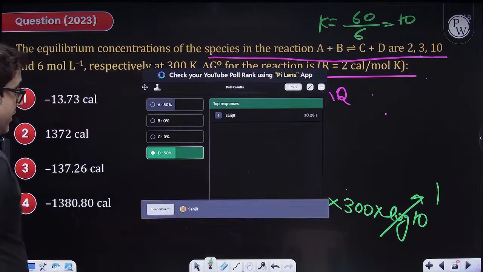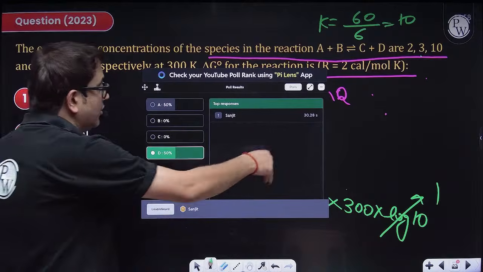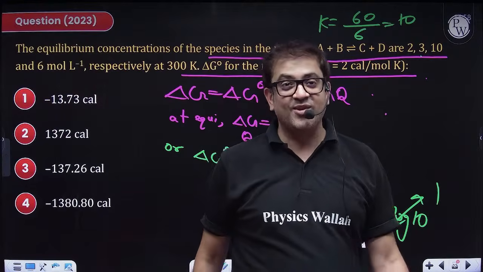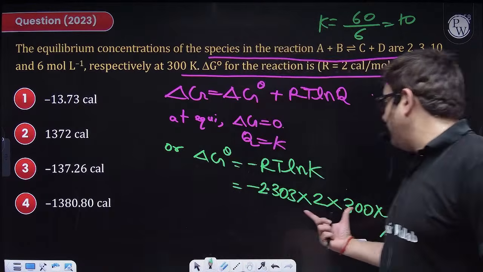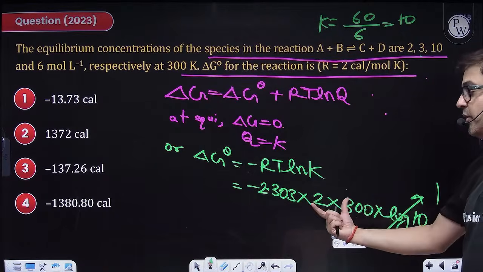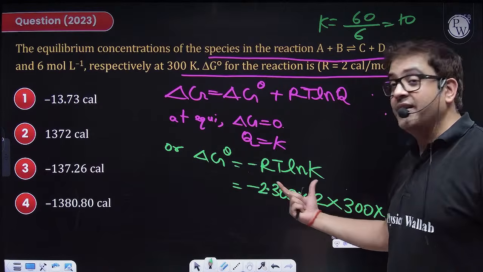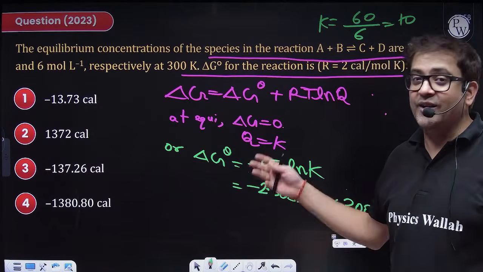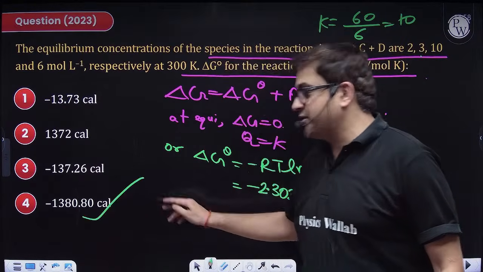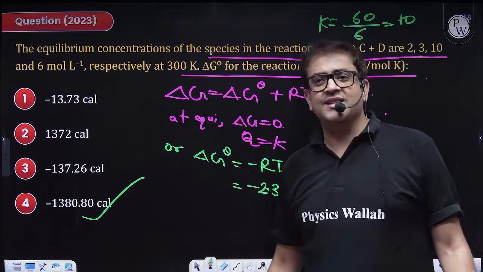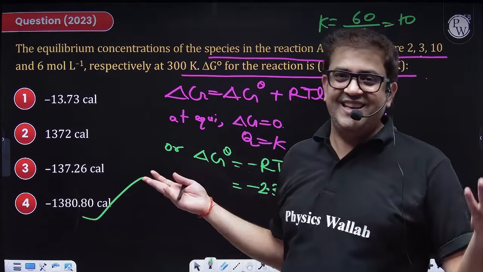But yes, here you can approximate. Sanjit, good beta, but here you can approximate. You do not have to solve exactly, because you can obviously see 300 into 2 is 600, and 600 into 2.5 times, so it is obviously more than 1200. So which option is more than 1200? Only option 4.